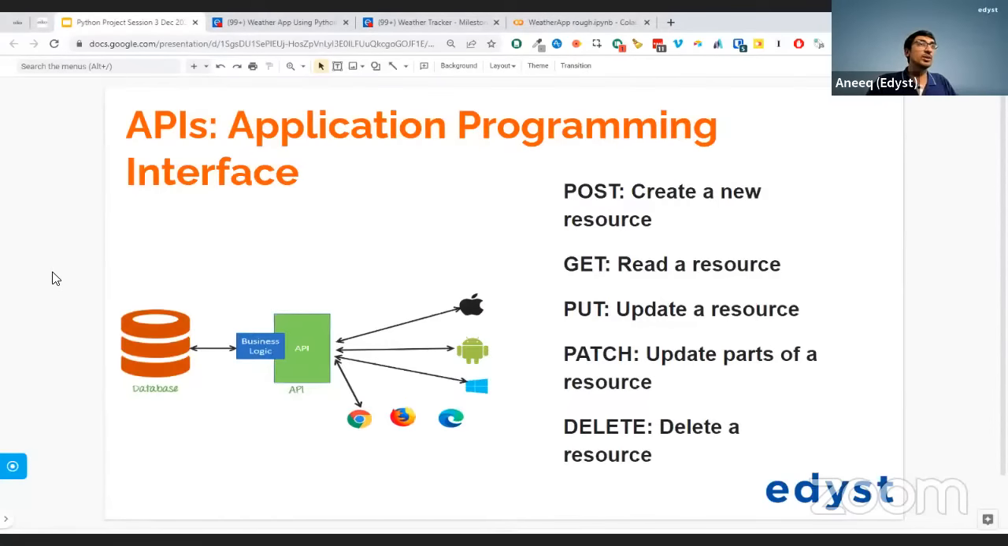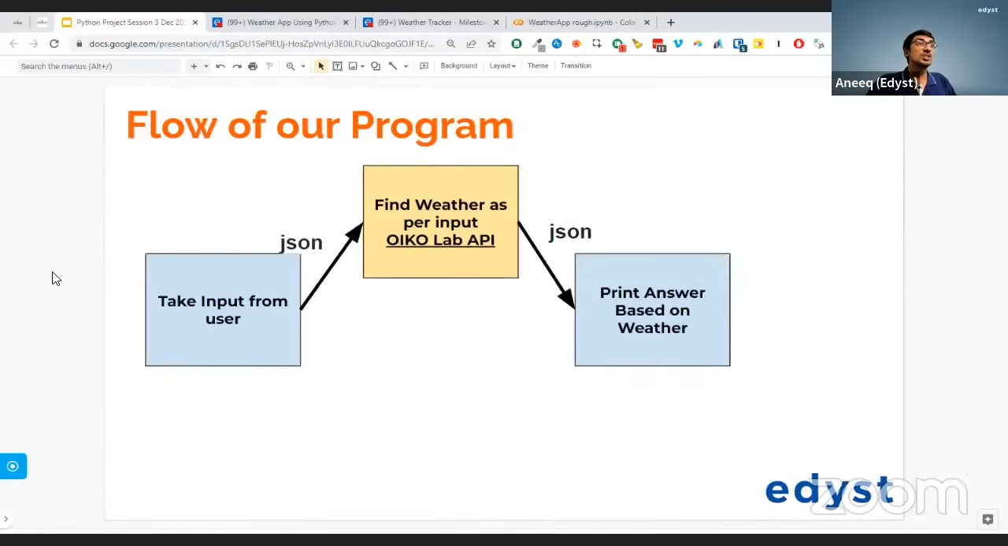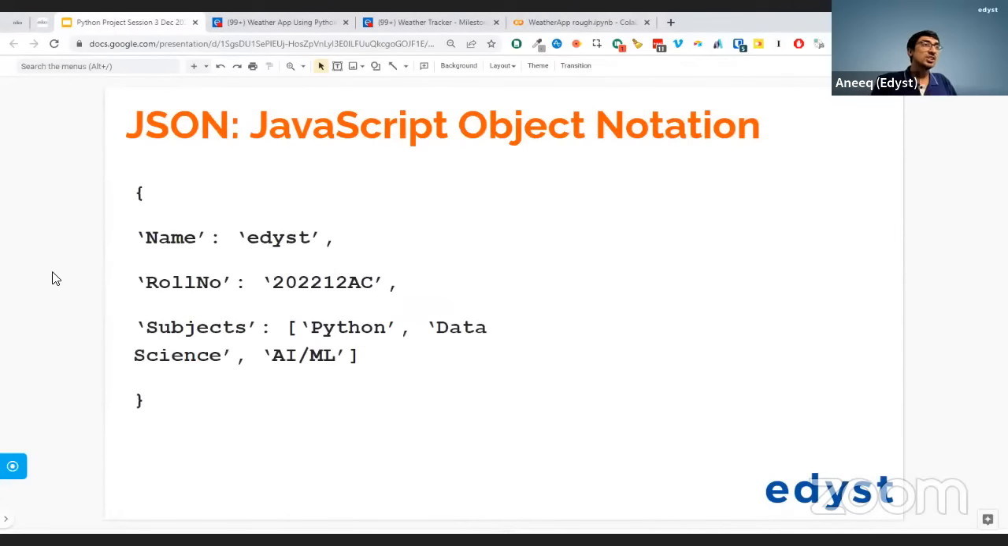Second thing that we all need to know is something called JSON. What is JSON? JSON is JavaScript Object Notation. Now you'll say, sir, I came for a Python project. Where does JavaScript Object Notation come in over here? Okay, JavaScript Object Notation is the format of most APIs.